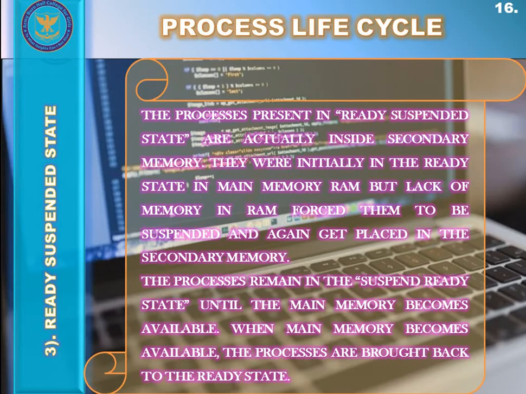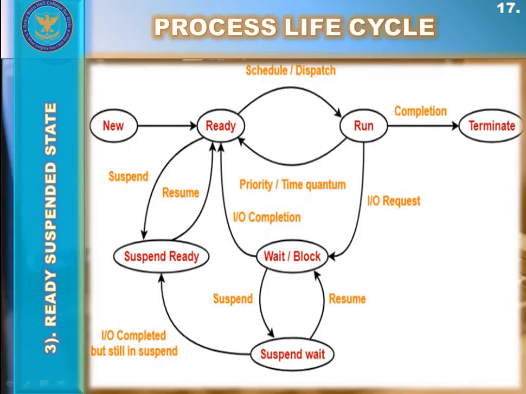That's why these processes again get placed into the secondary memory. In fact, the processes in the ready suspended state are present inside the secondary memory. You can see this concept in this diagram clearly.